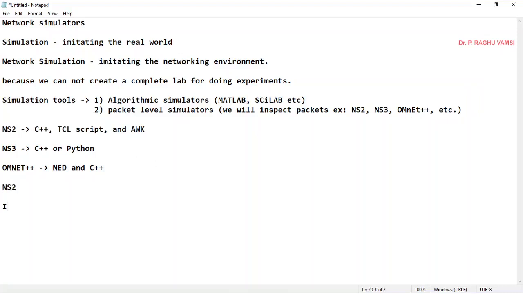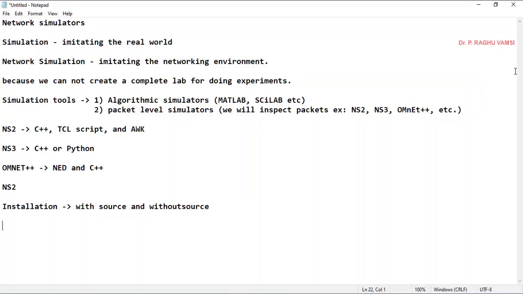First of all, we'll see the installation. Installation of NS2 is with source and without source. Two categories will be there. With source is nothing but, anyhow, I have provided the NS all-in-one 2.35 version in the Google Classroom.